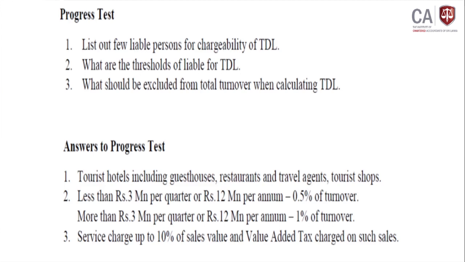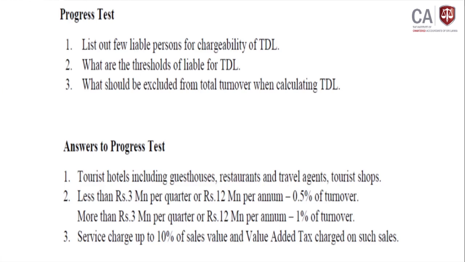Only chargeable with an annual turnover of more than 12 million, or more than 3 million for a quarter, 1% tax is applicable, right. Last one, what would be excluded from the total turnover when calculating the TDL? Then actually it can be considered for three areas.